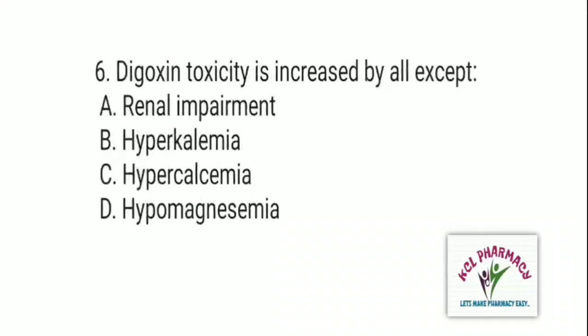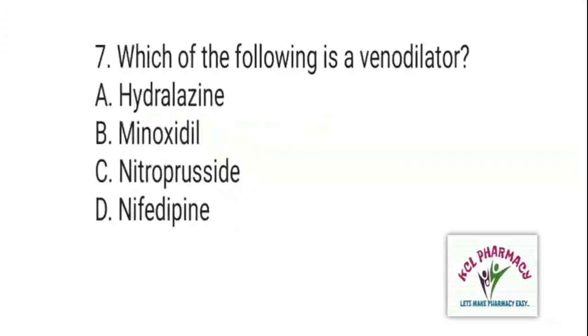And next question is, digoxin toxicity is increased by all except, and the right answer is B. Hyperkalemia. Next question is, which of the following is a venodilator? And the right answer is C. Nitroprusside.